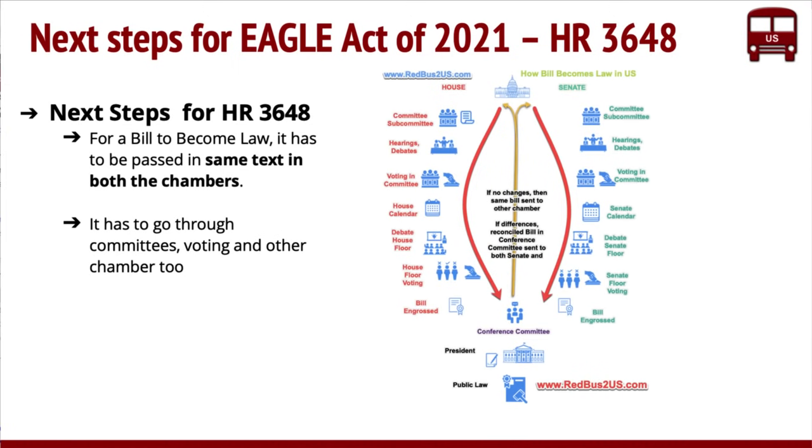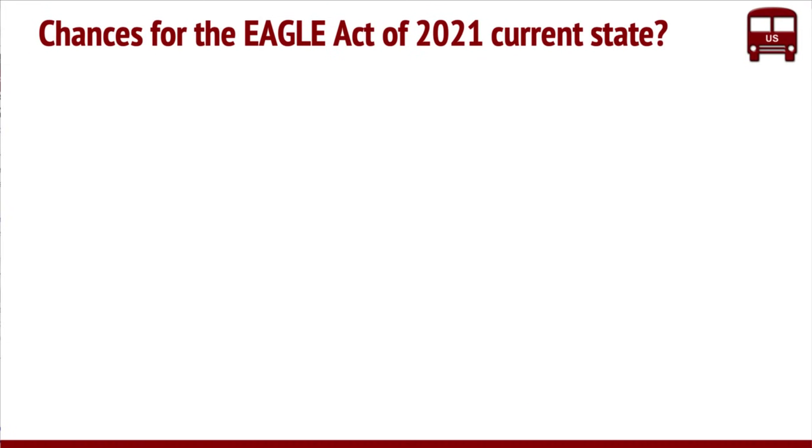As you can see on the screen, this is the big process. It's a pretty lengthy process. It goes through the committees, subcommittees, hearings, calendar, debate, all of these. It's a long step, so I will put a link in the description to understand this process. I've written a detailed article. If it passes in the same form, then it goes to the president and becomes a law. So it has a really long way to go. We are at the very, very beginning, the very initial stages. There's not even enough support for this in the House.